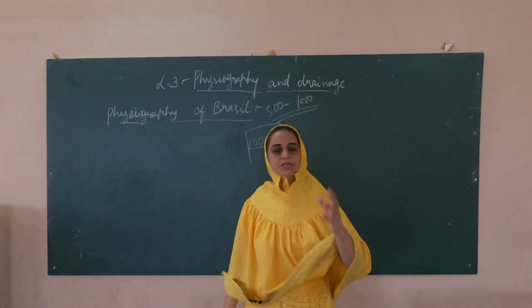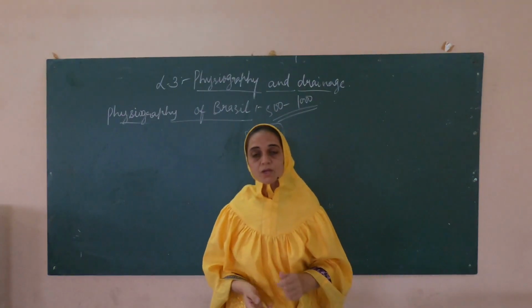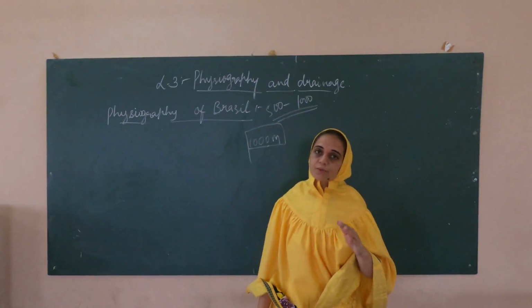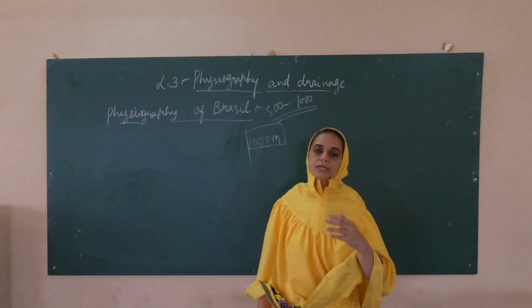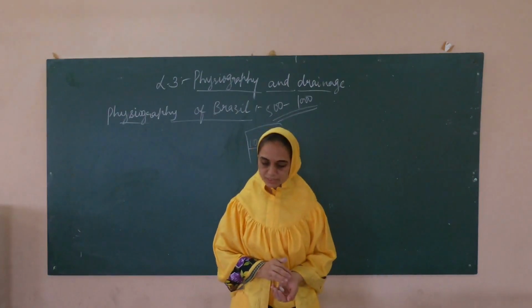This shows that the altitude of these mountains is very low. These highlands are sloping in nature. They slope towards the north and are not very steep.